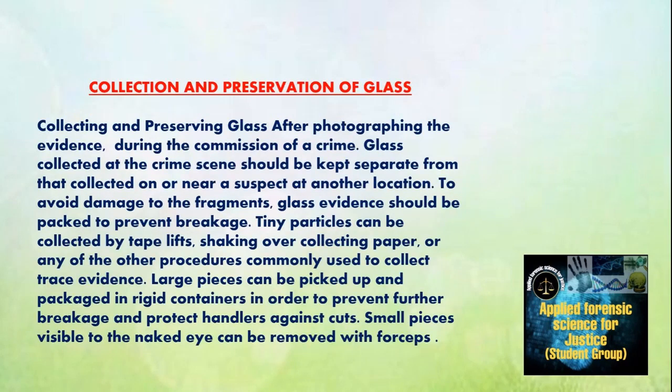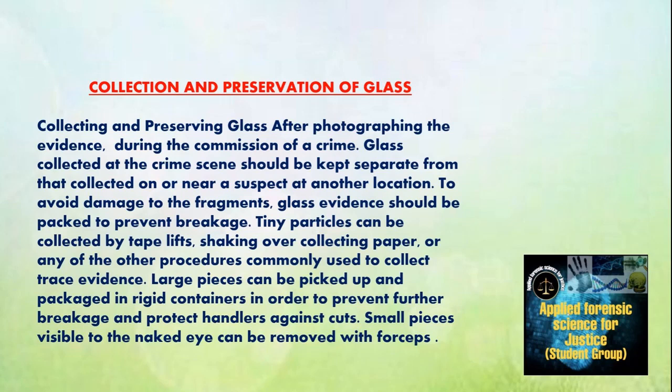Then next is collection and preservation of glass. Collecting and preserving glass after photographing the evidence at the committed crime scene. The glass should be placed in a sealed paper, a folded paper, or a plastic bag, depending on the size. Large pieces of glass with sharp edges should be packed into a sealed container, such as a cardboard box, in which they will not cut their way out.